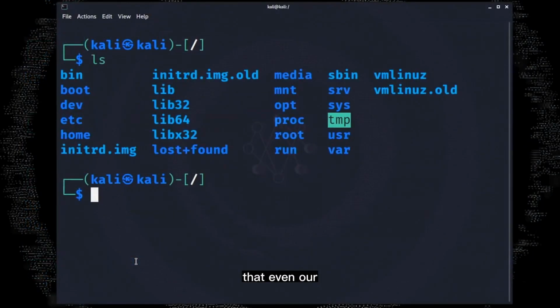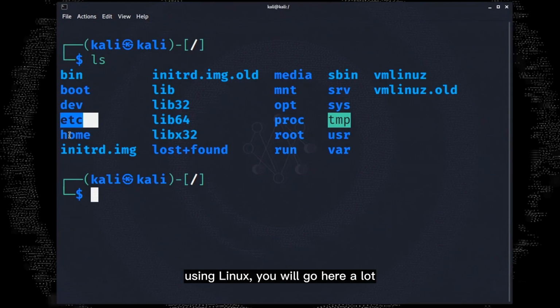Now earlier I mentioned that even our computer's input-output devices are also files, and those files are stored here in the dev directory, which stands for devices. The etc directory, also called the etc file here, contains all the settings and configurations of your Linux system. And after a few weeks of using Linux, you will go here a lot, due to the configuration files of your system being stored here.